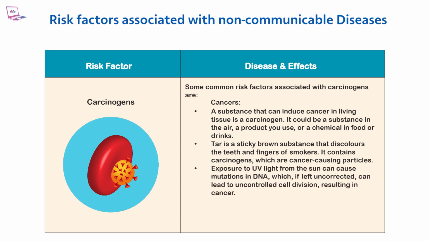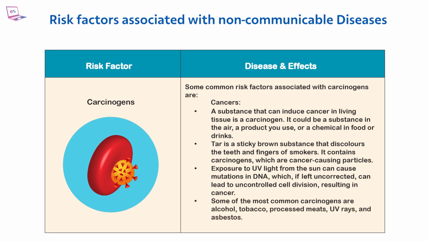Exposure to UV light from the sun can cause mutations in DNA, which, if left uncorrected, can lead to uncontrolled cell division, resulting in cancer. Some of the most common carcinogens are alcohol, tobacco, processed meats, UV rays, and asbestos.